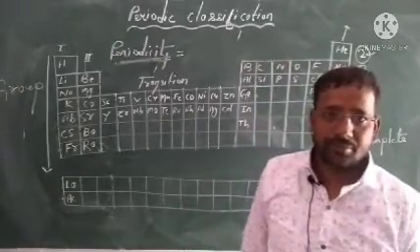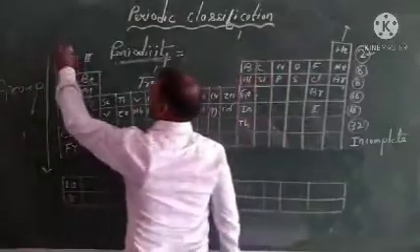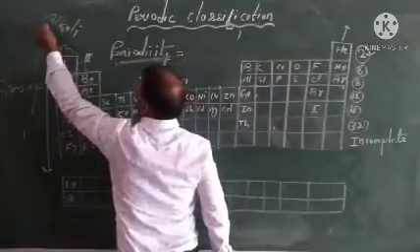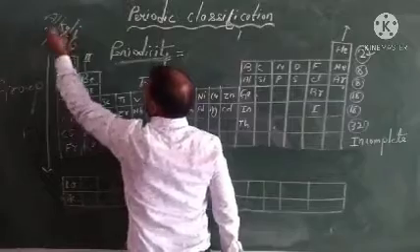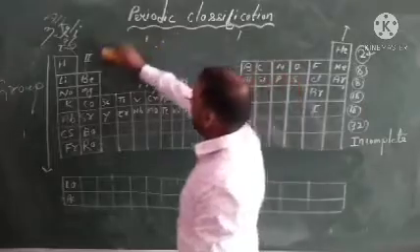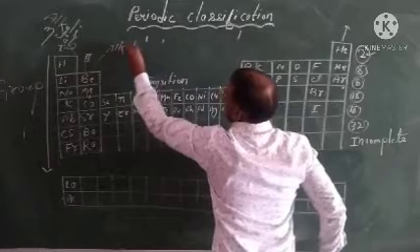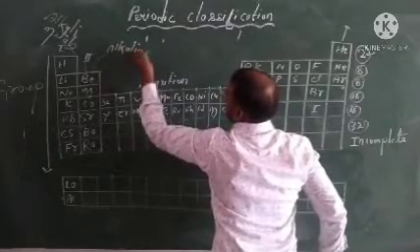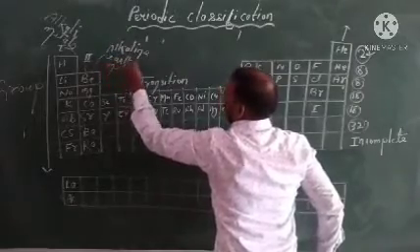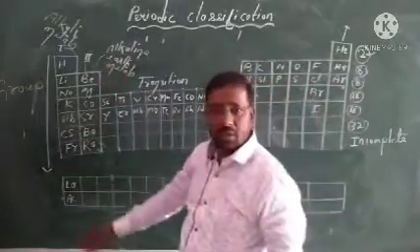First group elements are known as alkali metals, and the second group is known as alkaline earth metals. And it is very easy to learn all the elements.